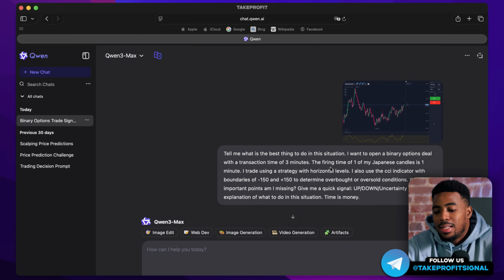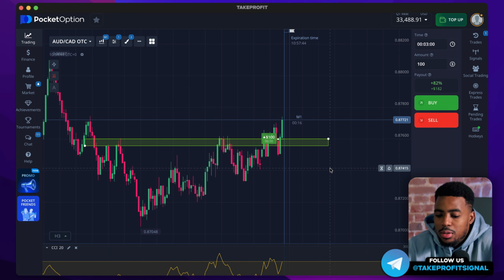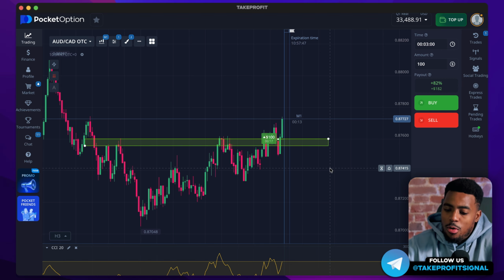You can tell it that your life depends on it, that your family is starving, and so on. If you're not afraid of a robot uprising, you can manipulate this neural network to the maximum, to get the best possible signals. We have 30 seconds left, and we will see how our first trade concludes.